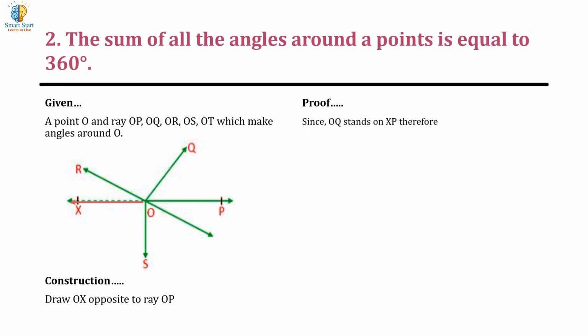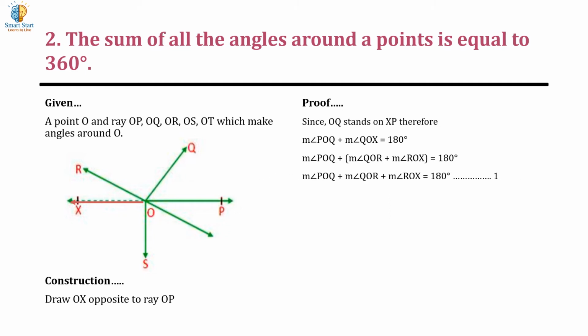Since OQ stands on XP, therefore measure of angle POQ plus measure of angle QOX equals 180 as per the adjacent angle theorem. Now measure of angle QOX is nothing but the measure of angle QOR plus measure of angle ROX. So the statement becomes measure of angle POQ plus measure of angle QOR plus measure of angle ROX equal to 180 degrees. Again, OS stands on XP,